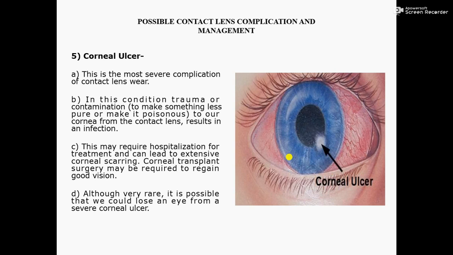Without treatment, it might spread to the rest of our eye, and we could lose some or all of our eyesight in a short time. We can also get a hole in our cornea, scarring, cataracts or glaucoma. With treatment, most corneal ulcers get better in 2 or 3 weeks.